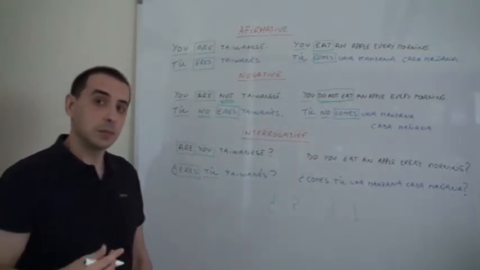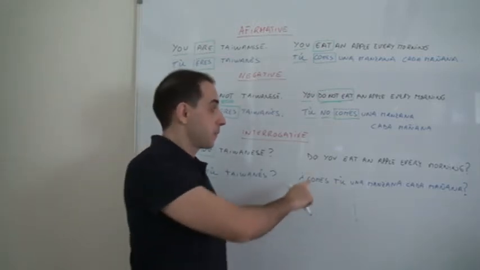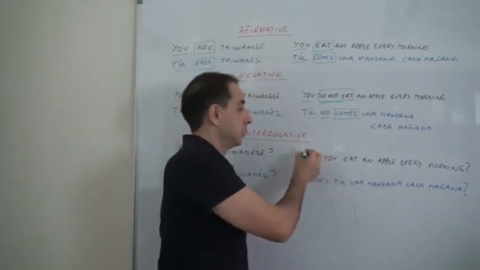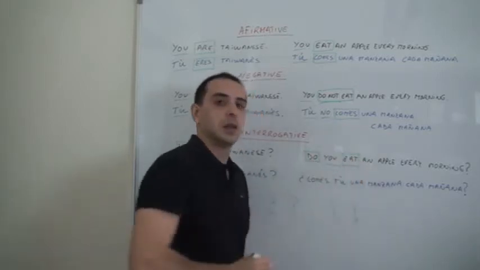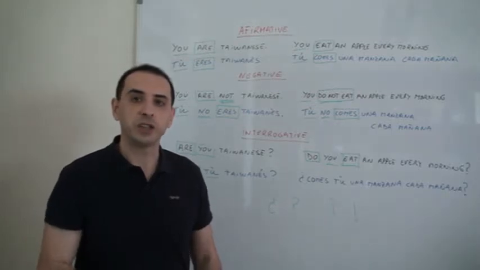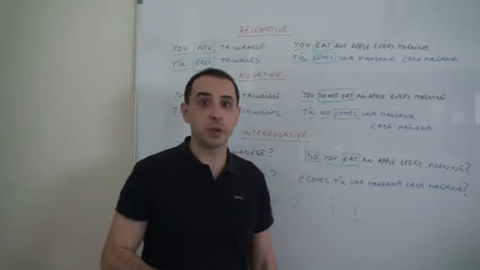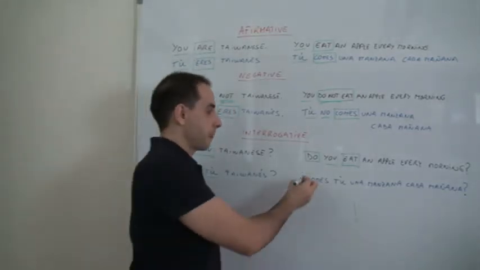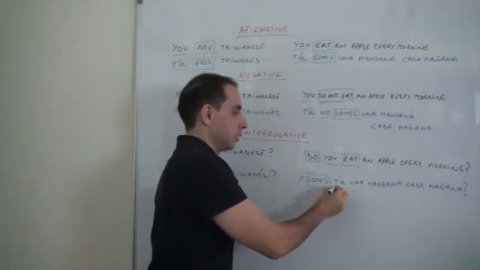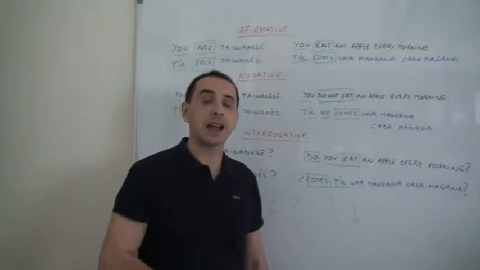But the second example in English is a little bit different because you use the auxiliary verb to do it. Do you eat? So now the verb and the subject change a little bit the positions. Do you eat an apple every morning? But still, Spanish is going to be the same. Verb before the subject. ¿Comes tú una manzana cada mañana?